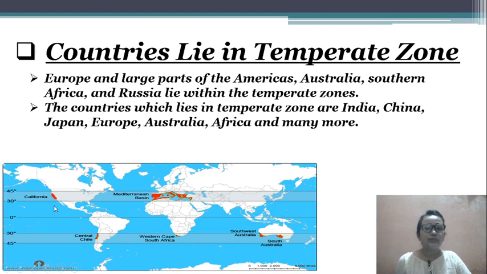The countries which lie in the temperate zone are India, China, Japan, Europe, Australia, Africa and many more.